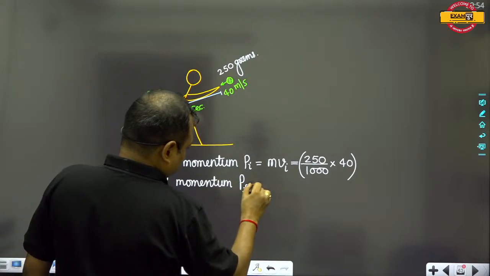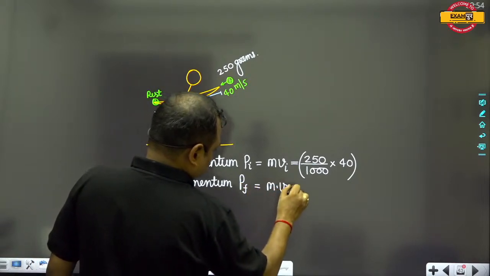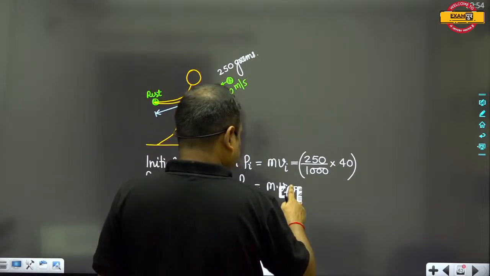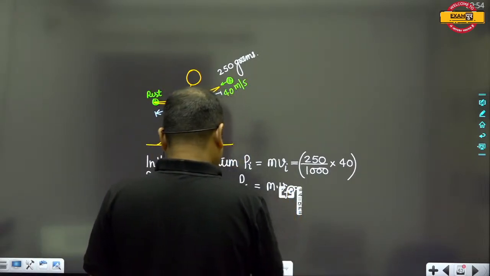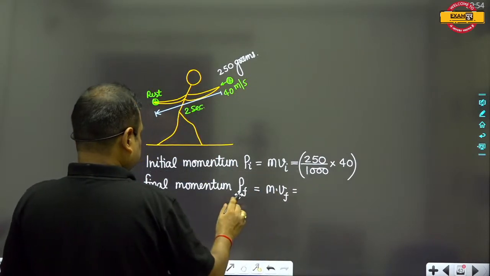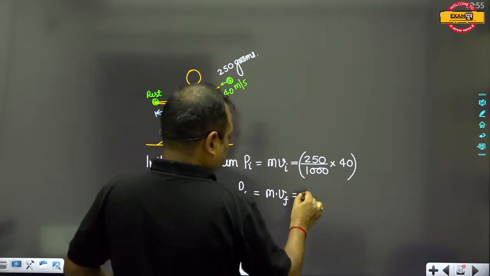And the final momentum, this is pf, and this becomes equal to m into vf, and this is equal to m into 0.